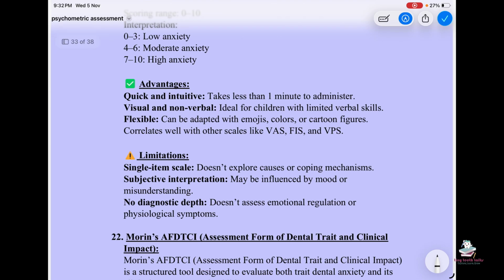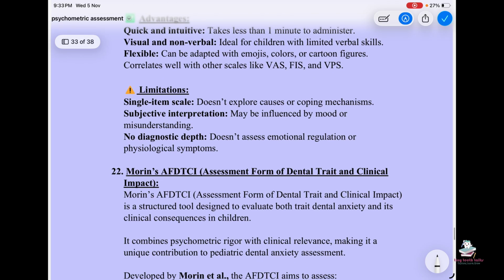Advantages: quick and intuitive, takes less than 1 minute to administer, visual and non-verbal, ideal for children with limited verbal skills, flexible, can be adapted with emojis, colors, or cartoon figures, correlates with other scales. Limitations: single-item scale, doesn't explore causes or coping mechanisms. Subjective, interpretation may be influenced by mood or misunderstanding. No diagnostic depth, doesn't assess emotional regulation or physiological symptoms.